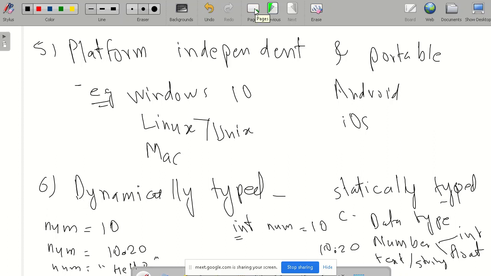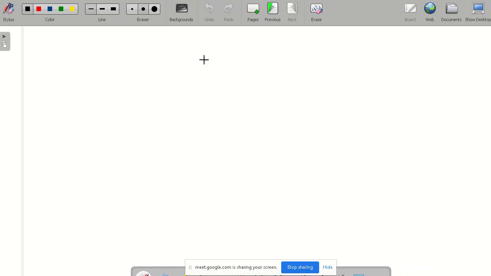Then what we have, it is an interpreted language. Interpreted means it will check our program line by line. It will check our program one line at a time. So it is an interpreted language.